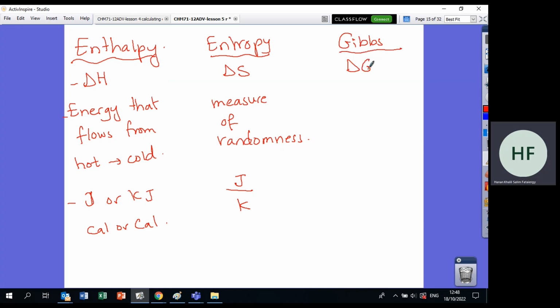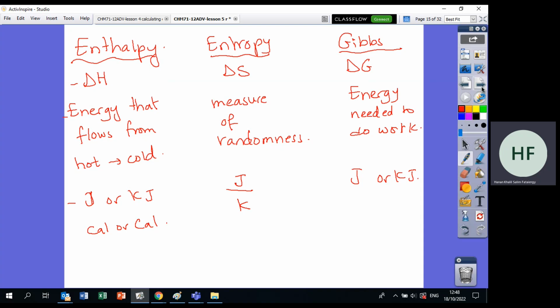Its symbol is delta G, and it is the energy needed to do work. Since it is energy, its unit is joules or kilojoules. So you have 3 terms, don't confuse the 3 together: free energy, entropy, and enthalpy.